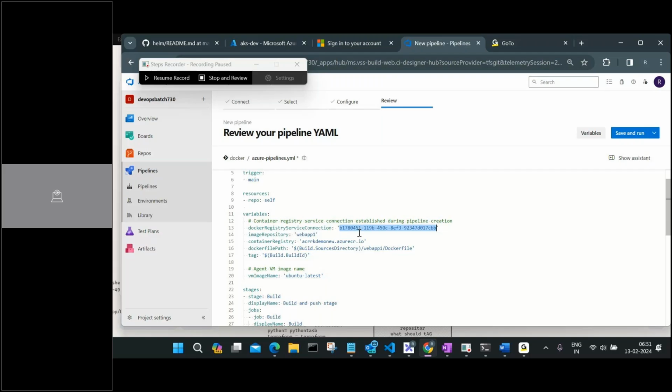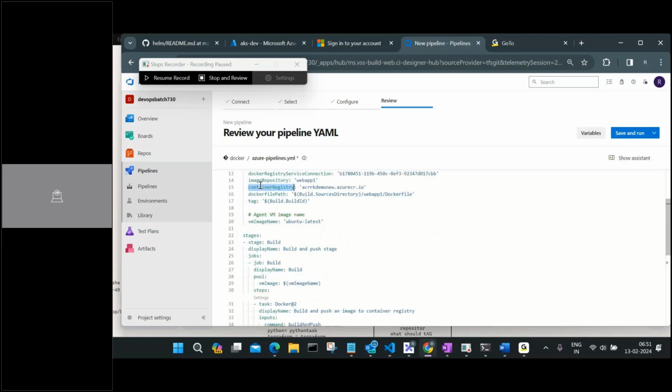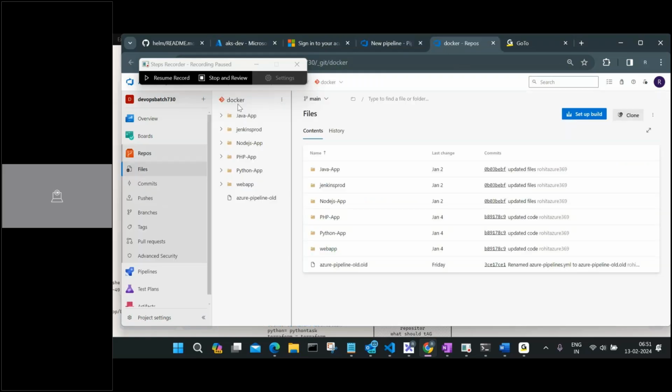Image repository, this is the name of the image repository which I'm going to create. Container registry, this is my container registry name, automatically picked up because I connected that one. Docker path, now it is saying where is my Docker path. So build source directory means what? My source directory where my entire application is. So in case I open this in a new window, this becomes my source directory. That means on the source directory I have these many folders.